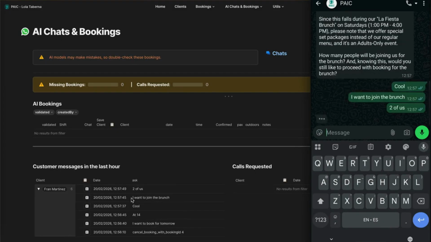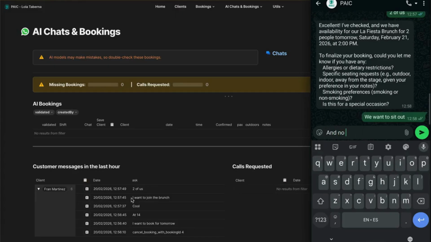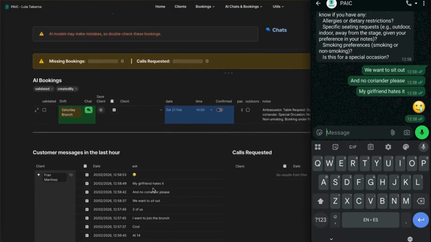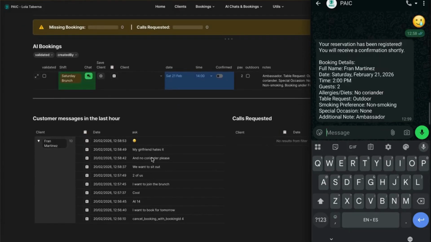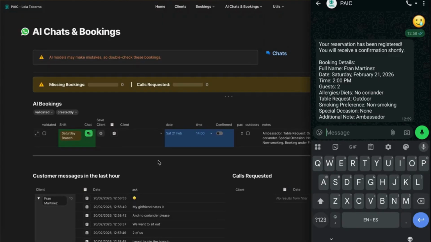I type 2 of us, sit out and no coriander, please. Right. Notice that the whole conversation is here, so you can follow. If you want to follow also the replies, they have access to this WhatsApp. This WhatsApp is their own number, so they can jump in the conversation at any point, you know?